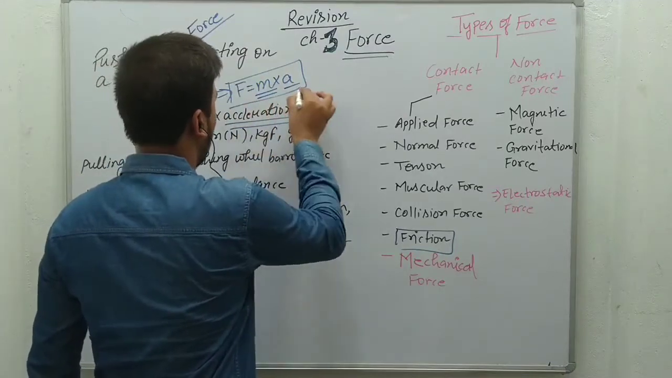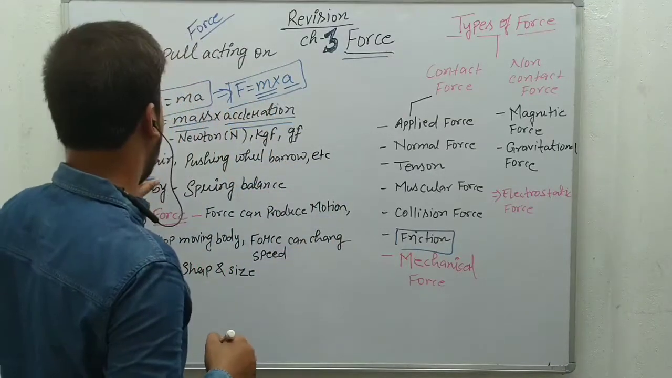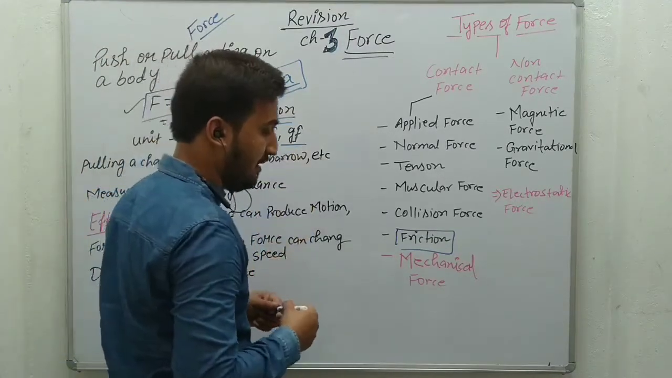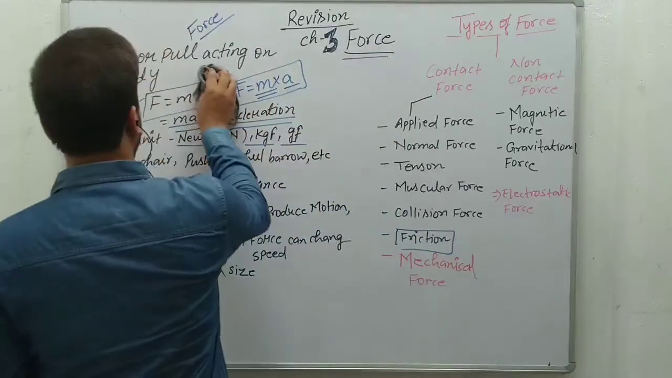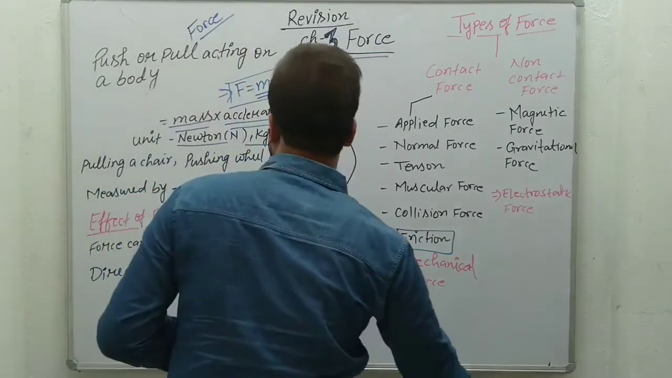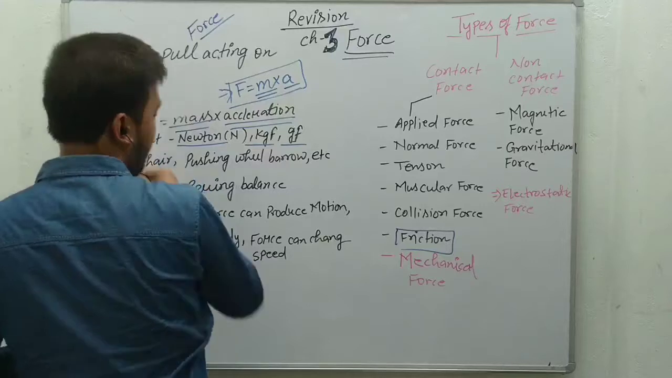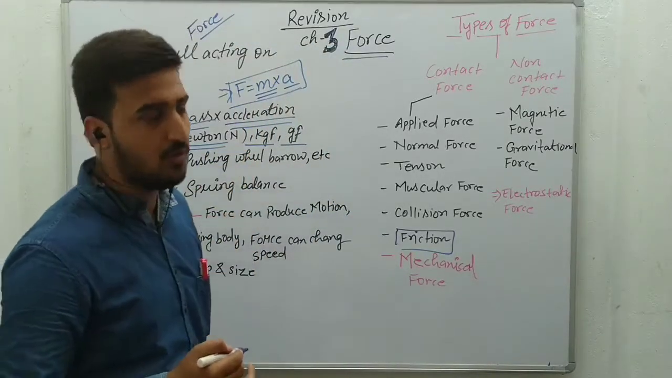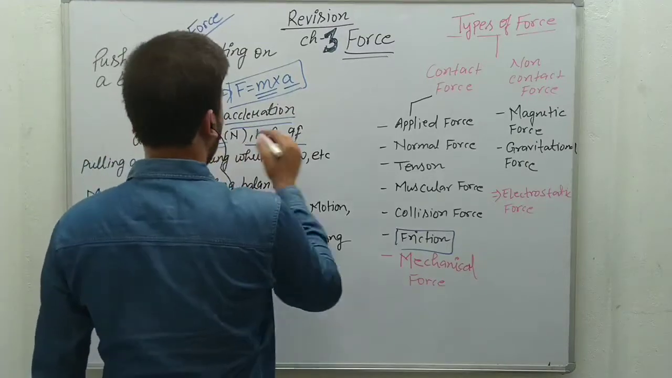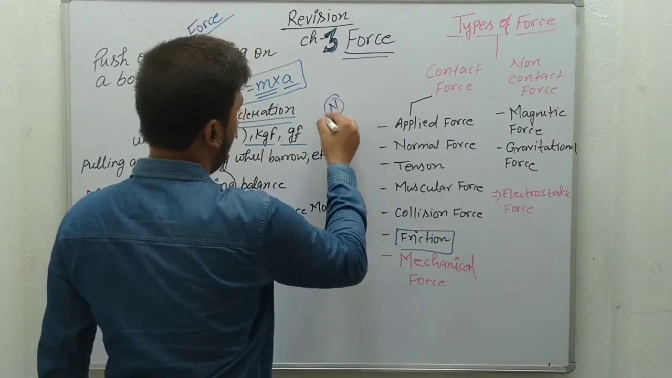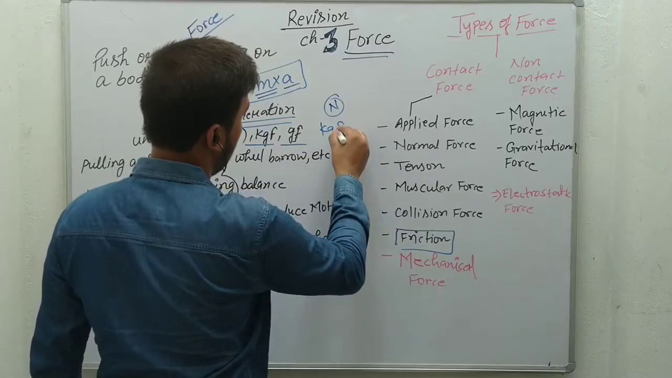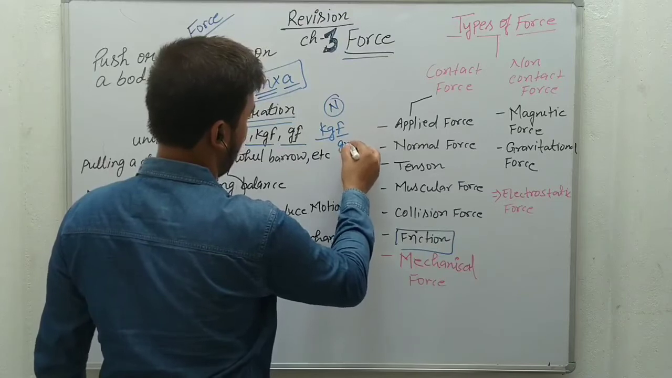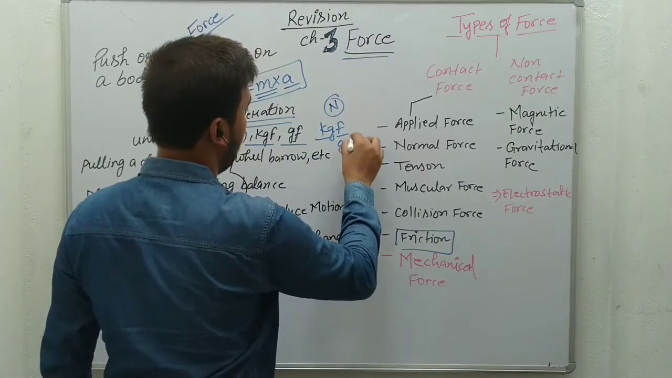Please remember the formula as well as the unit on each and every point. Units of force: Newton, kgf and gf. Please remember the difference between kgf and Newton. Newton was a scientist who discovered the force, that's why the unit of force is Newton. Kgf means kilogram force, and gf means gram force. So these are the different units of force.